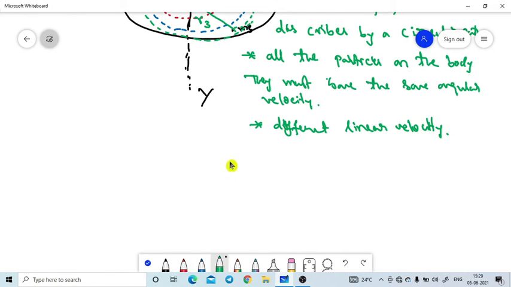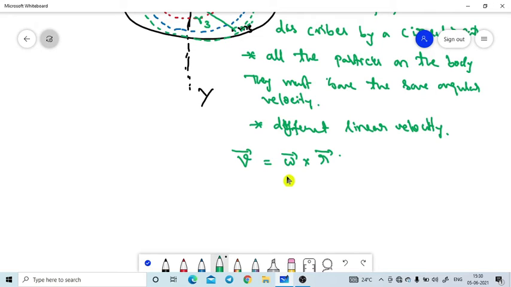What is the relation between the angular velocity and linear velocity? We already know this: linear velocity V bar is equal to omega bar cross R bar. This is the relation between linear velocity and angular velocity.